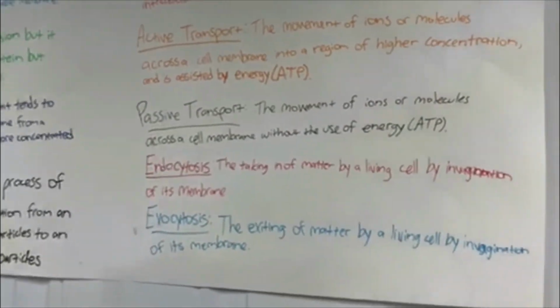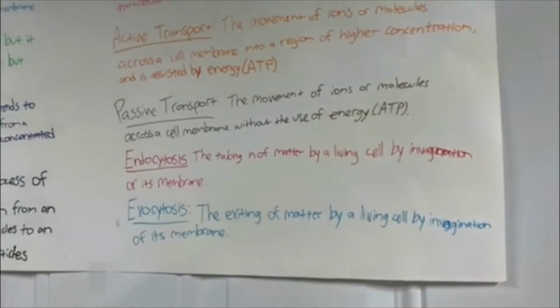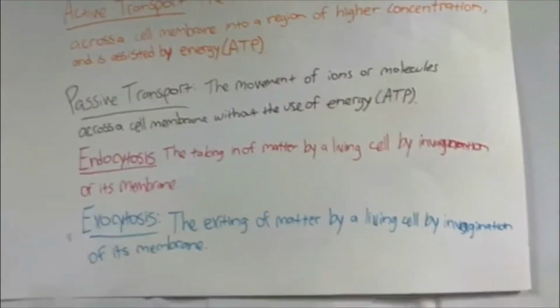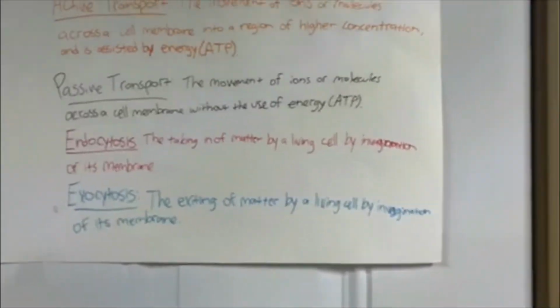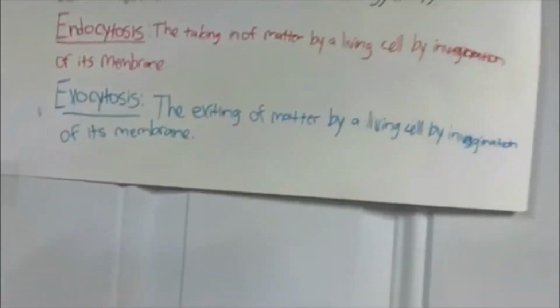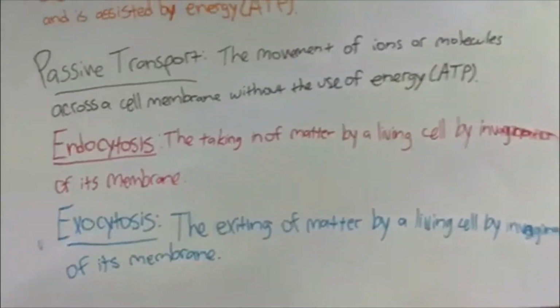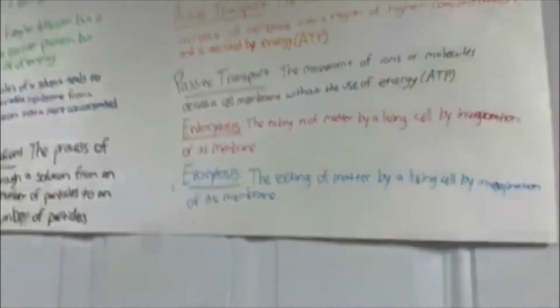Passive transport, the movement of ions or molecules across a cell membrane without the use of energy, ATP. Endocytosis, the taking in of matter by a living cell by invagination of its membrane. Exocytosis, the exiting of matter by a living cell in invagination of its membrane. To keep you well and alive, the cells in your body are constantly fighting to maintain homeostasis.